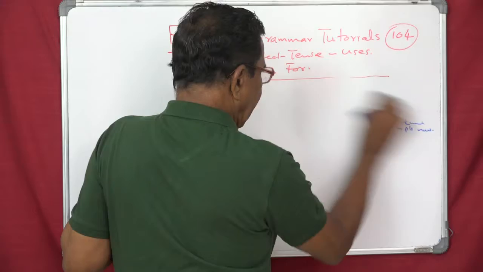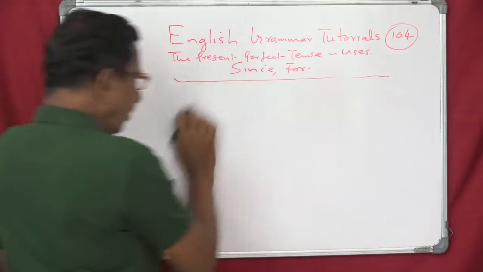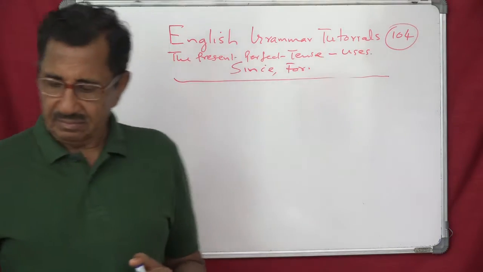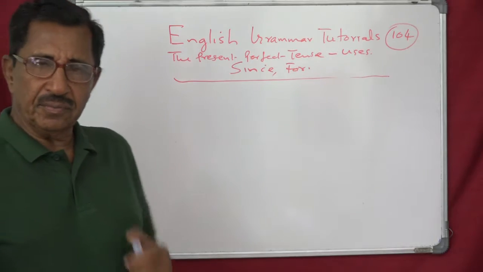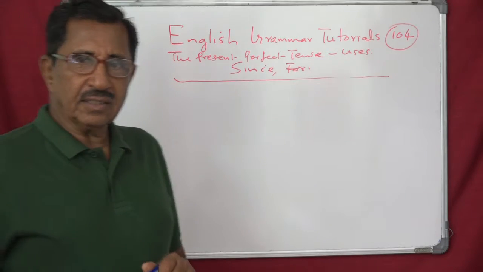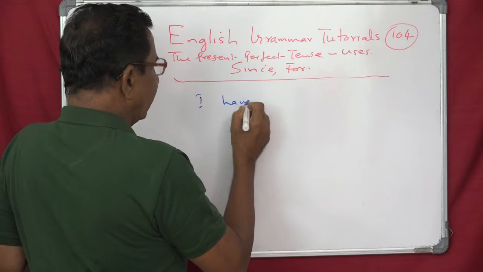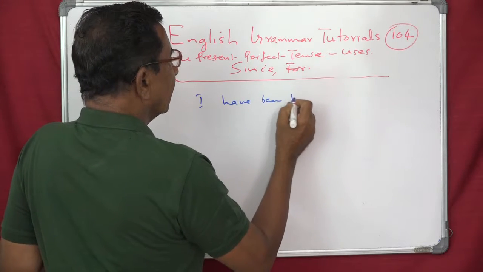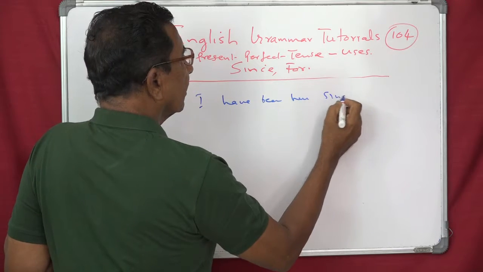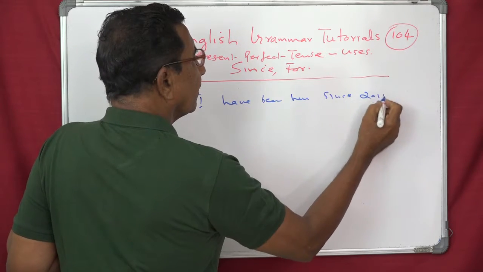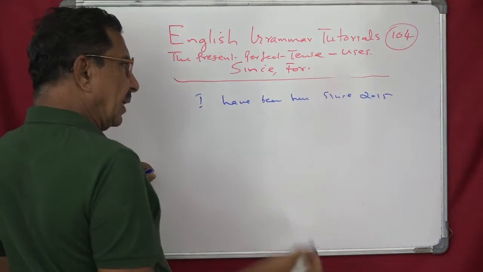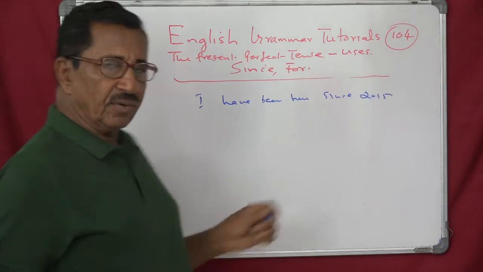For example, I ask you, how long have you been here? Question. Answer: I have been here since 2015, or since Monday. Any definite time, not only a year.